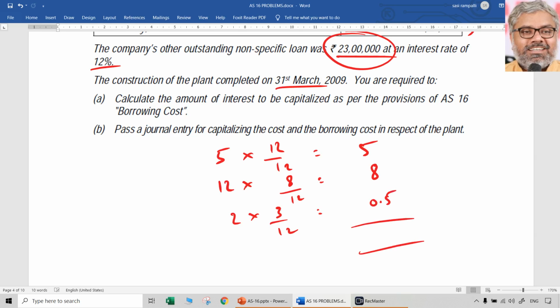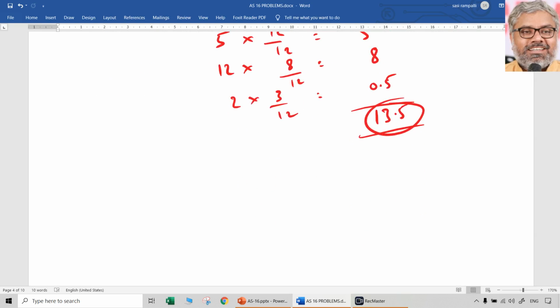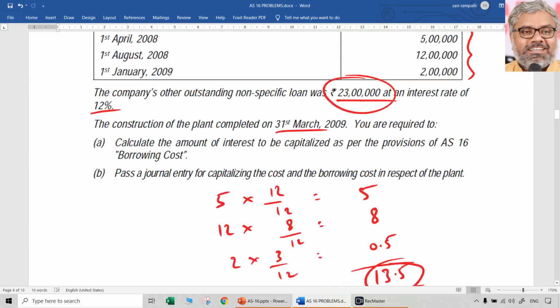That's all. So what is the total here? 13.5. This is the overall expenditure, average expenditure we can say on the basis of months. Then out of this 13.5, 4 lakhs is coming from specific borrowing. Naturally remaining will come from general borrowing. How much is remaining? 9.5 will come from general borrowing. So 13.5 has 4 lakhs specific borrowing, 9.5 general borrowing.